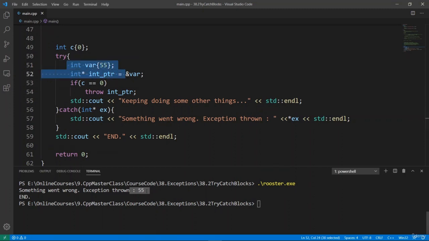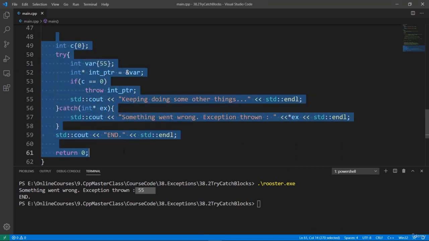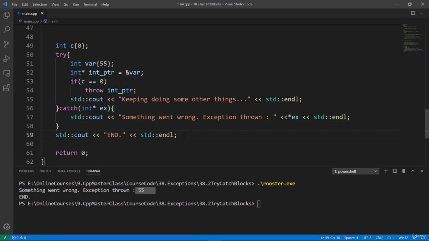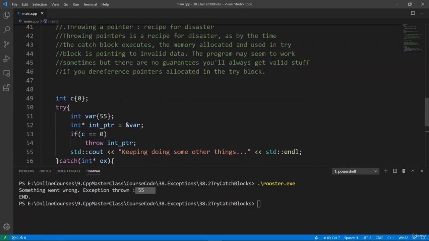So now you see that it is working and you get a 55, but we have no guarantee that if we run this program 10 minutes later or 20 minutes later, we're going to still find this 55 in here. So this is unreliable, because now you rely on what the operating system might do or not do with this memory location to make your program work. So don't do things like this, because they are going to make your program less reliable and less predictable. So let's comment this out, because we still have a few things we want to talk about.